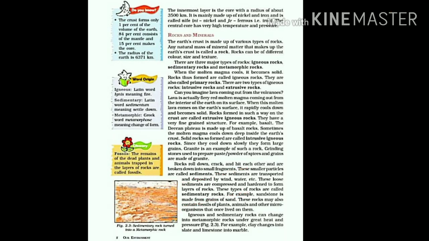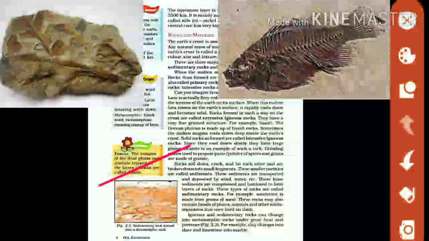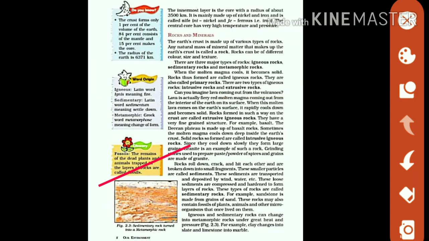This sedimentary rock contains fossils in itself. Now what are fossils? Here you can see in the picture that fossils are the dead remains of plants and animals which are found on the surface of these sedimentary rocks. So where do we find fossils? If you get the question, we find fossils on the surface of sedimentary rocks. This is very important, so please keep it in your mind, students.